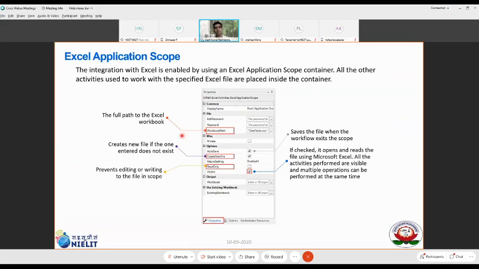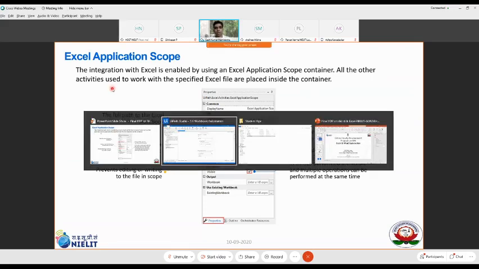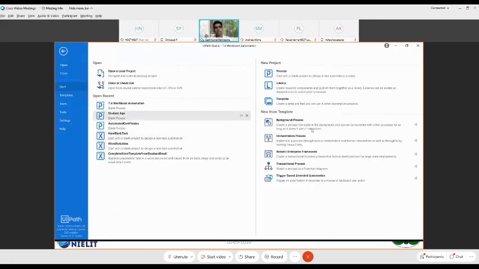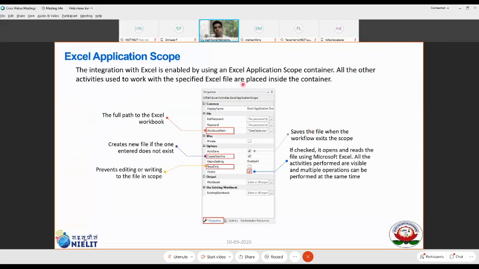So, Excel application. This is going to be a new activity. If you remember, in the previous student age exercise, we opened the Excel application scope. In it you had the Excel workbook path, which specifies the location of the workbook. If you enable auto save, the Excel file is automatically saved when the entire bot completes its execution. Create a new file means it creates a copy of this file and saves it.